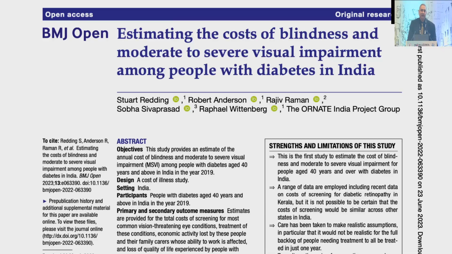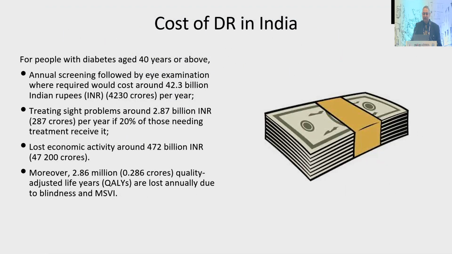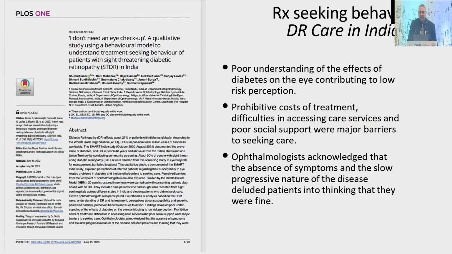We also went ahead and calculated the cost of blindness and visual impairment in India. Again, staggering numbers. I would just draw your attention to the lost economic activity. That's nearly 5 times the health budget of our country. So definitely diabetic retinopathy becomes an important disease which we need to tackle.